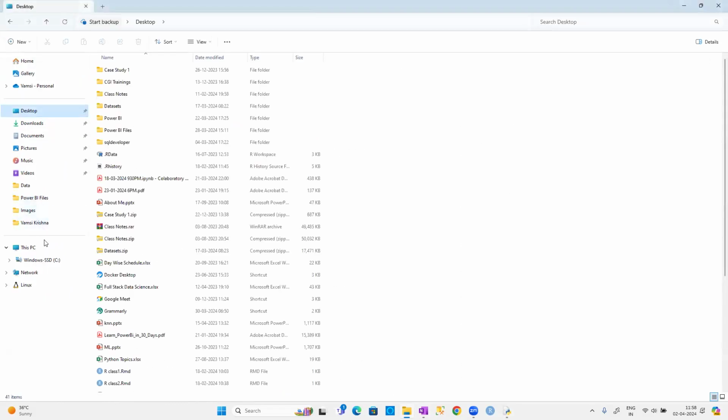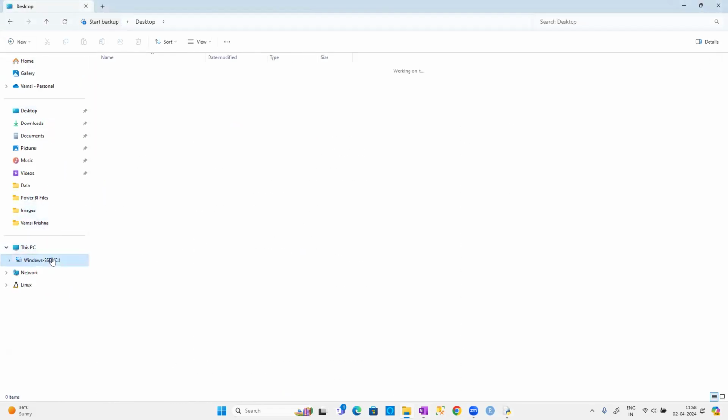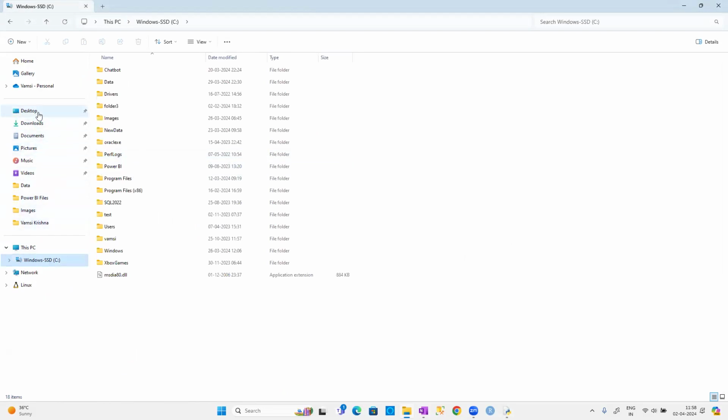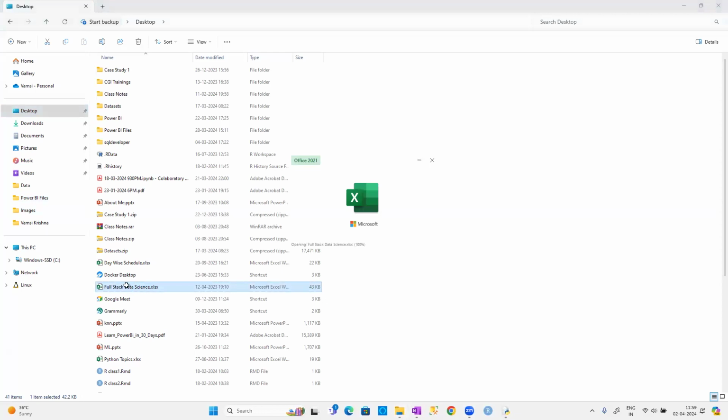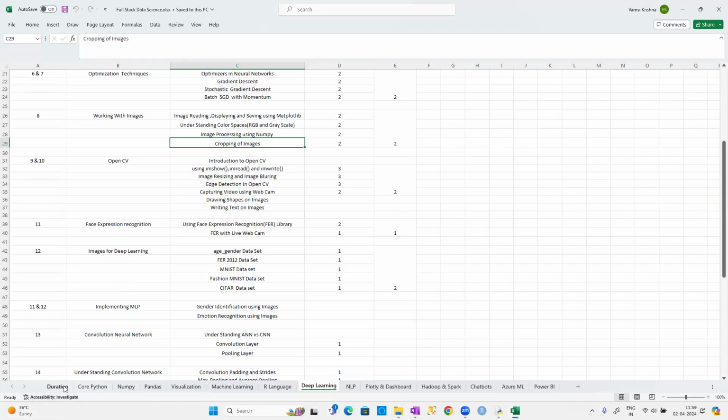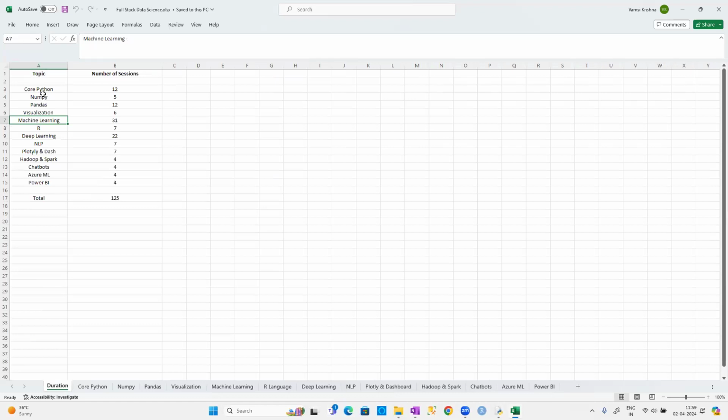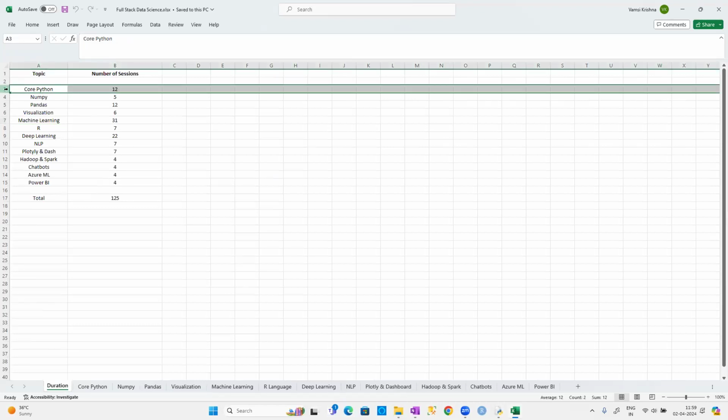As you know, our training is mainly on data science. Basically, it is not a Python class. It's because to implement the data science related concepts, we are going to be using Python, guys. So just to get some overview of the topics, these are our main concepts. Have a look at them, guys. First we have started with the core Python concepts. It will take somewhere around 12 to 14 days.